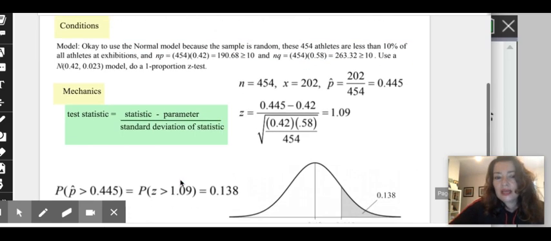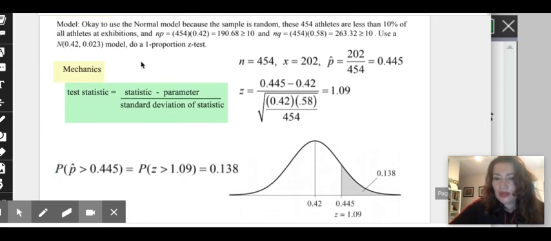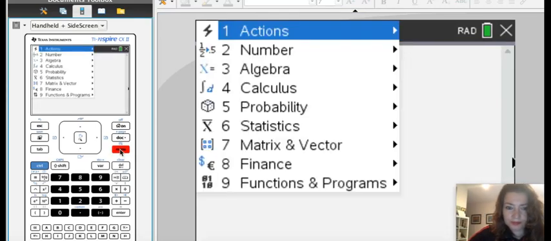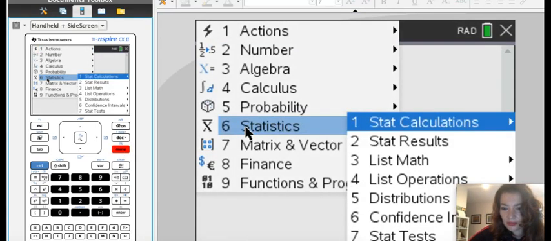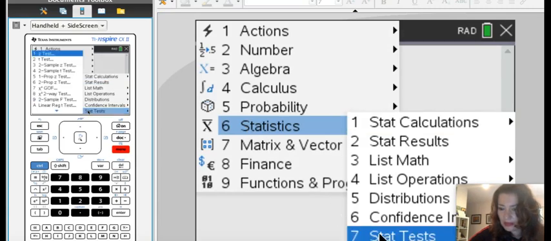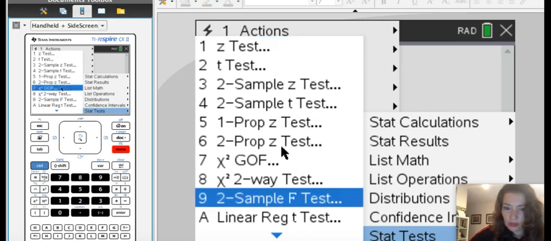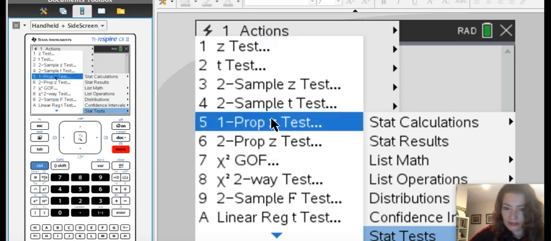So we will say conditions met, and we will do a One-Proportion Z test. Now I want to show you in a calculator how we could enter this. The first thing you're going to do is go to Menu, Statistics. You're going to go to Stat Test, number 7. And from number 7, what we want to do is a One-Proportion Z test. So you will go to number 5.